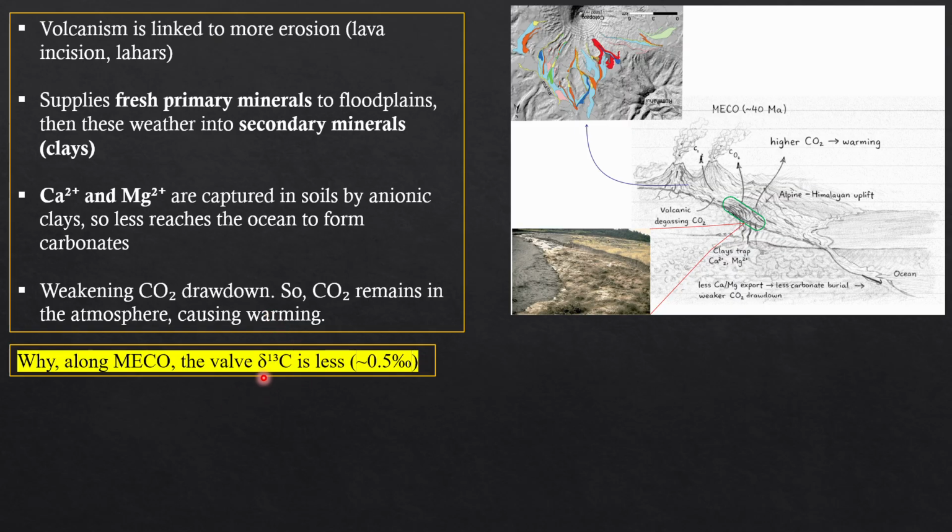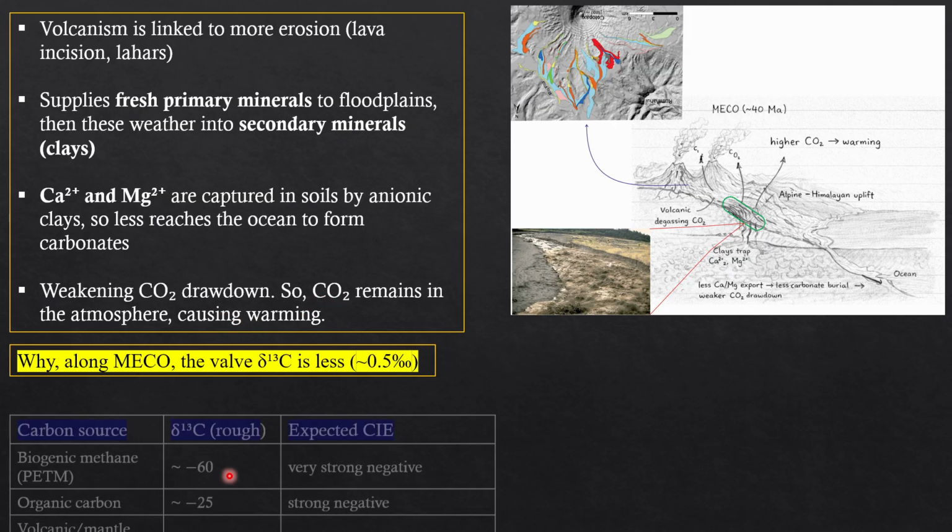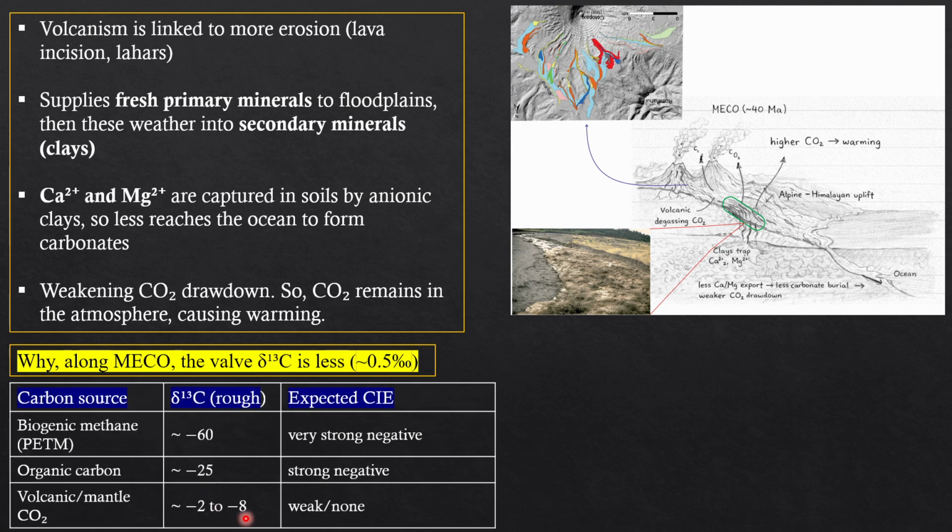Why is the carbon 13 like this along the MECO? Some people say that because of this volcanic activity, the carbon isotope value ranges from -2 to -8. It means it's very weak, because the carbon input is sourced from volcanism. In the PETM the carbon is biogenic methane, which is why the carbon 13 value is very negative.